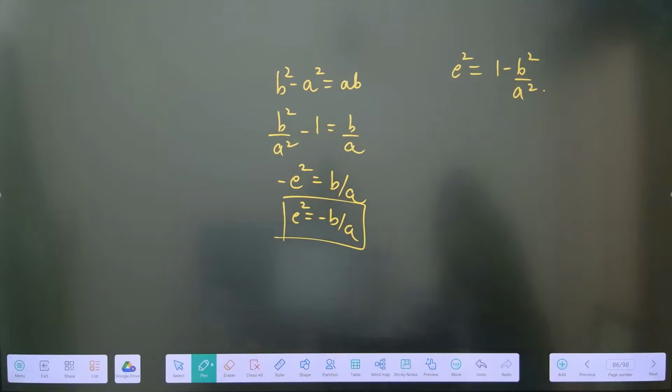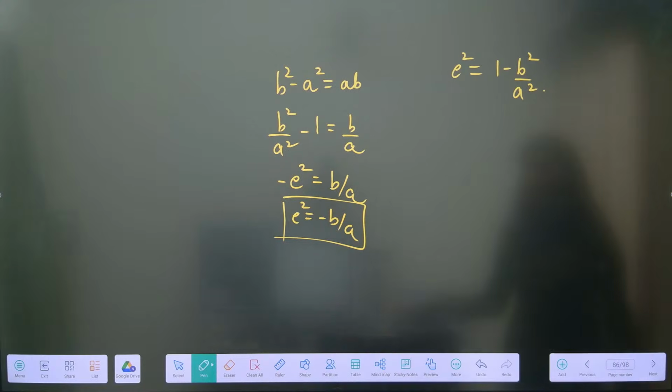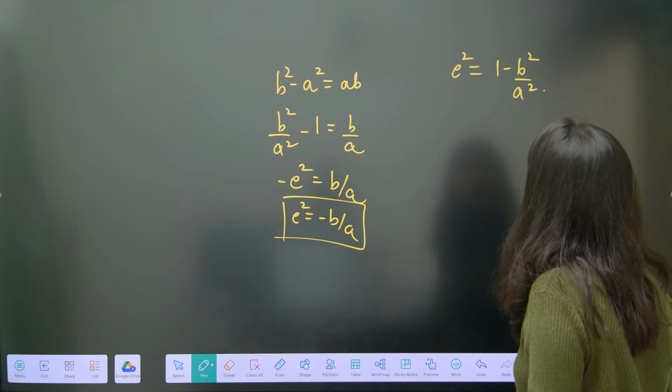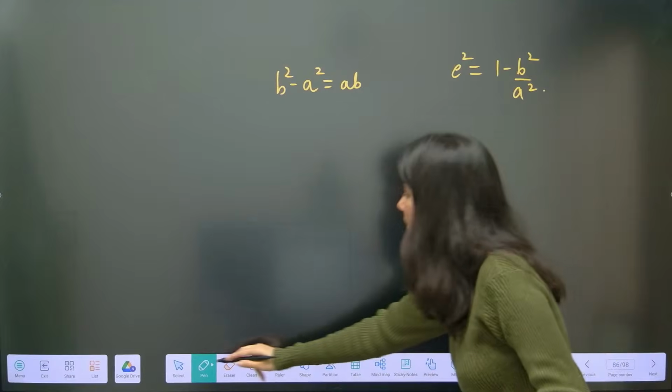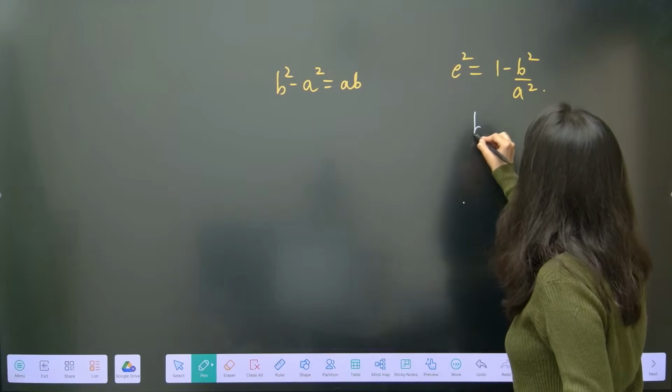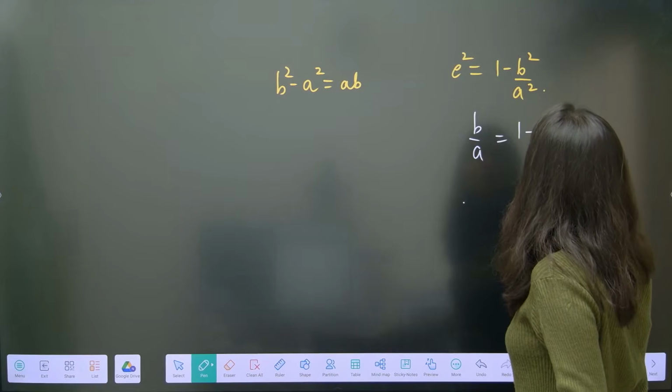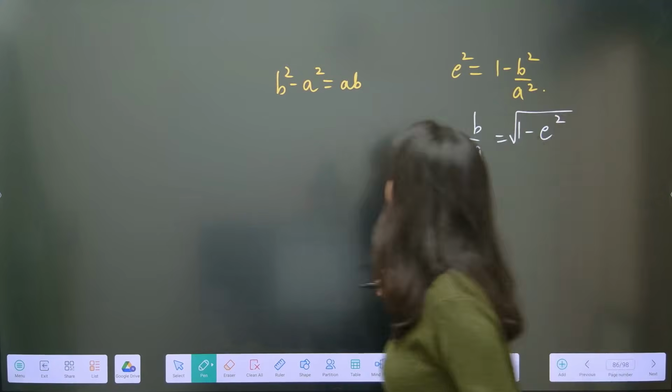Hold on. Or from here I can write b by a is equal to root of 1 minus e square. Yeah, I think it's correct now.